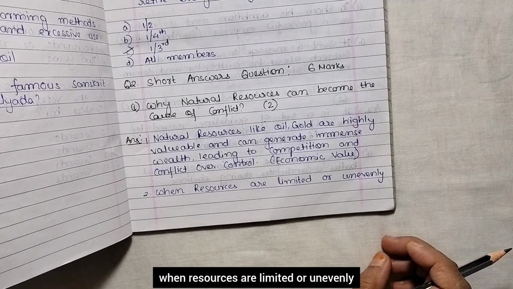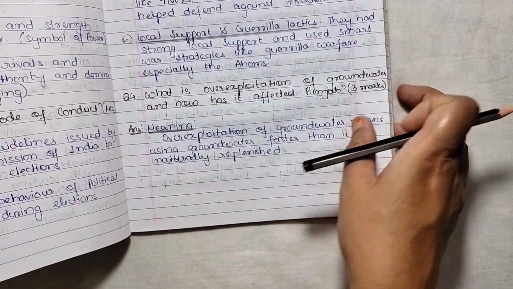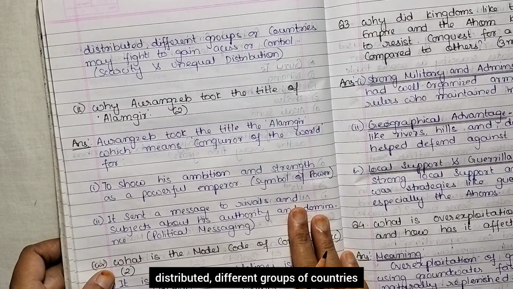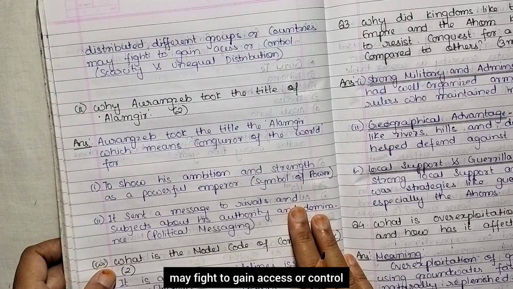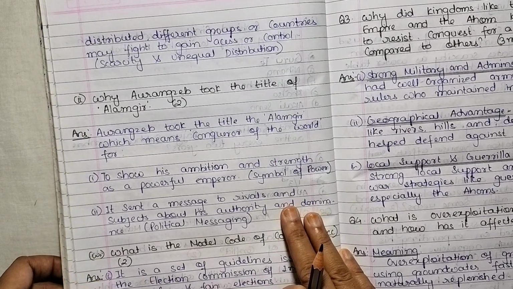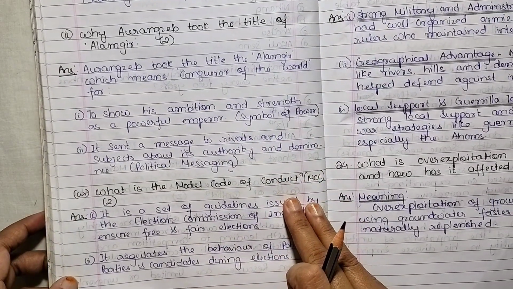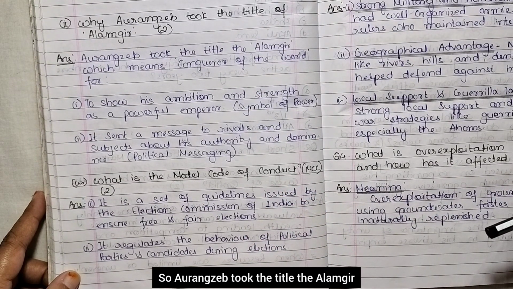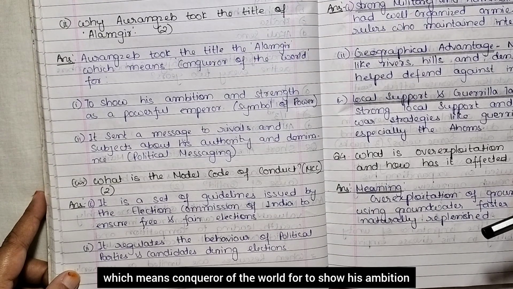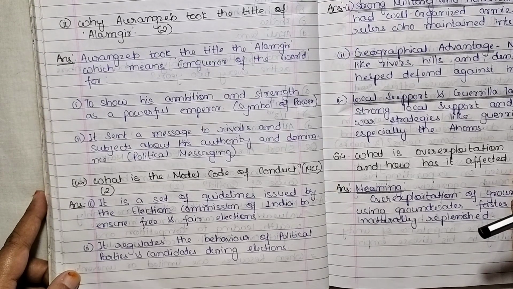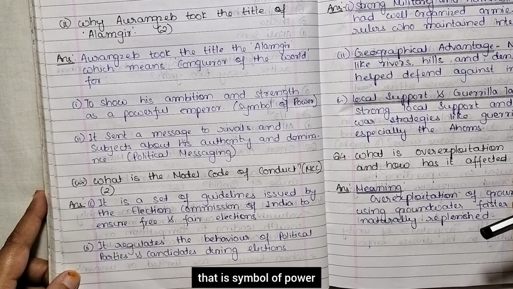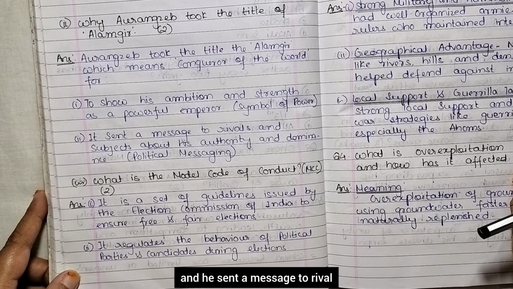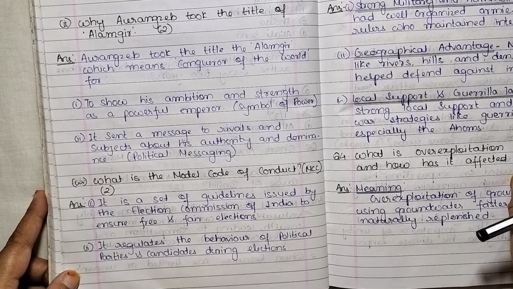Second point is, when resources are limited or unevenly distributed, different groups or countries may fight to gain access or control. So, second point is scarcity and unequal distribution. Okay. So, these are the 2 points. Next question is, why did Aurangzeb take the title of Alamgir? Aurangzeb took the title Alamgir, which means conqueror of the world, to show his ambition and strength as a powerful emperor, that is a symbol of power. It also sent a message to rivals and subjects about his authority and dominance, that is a political message.